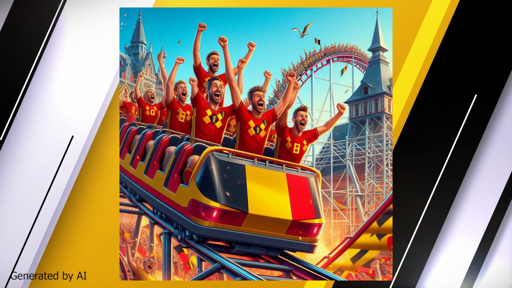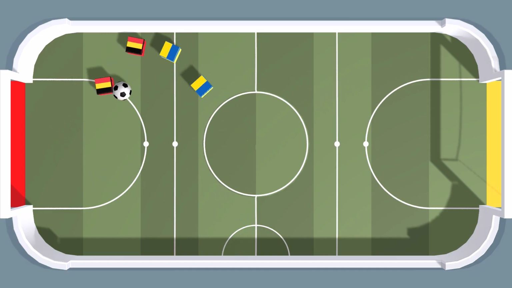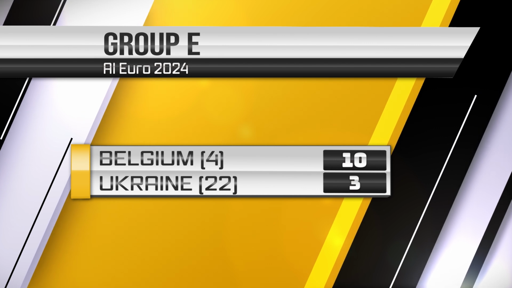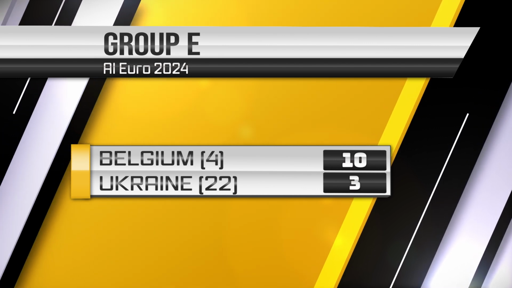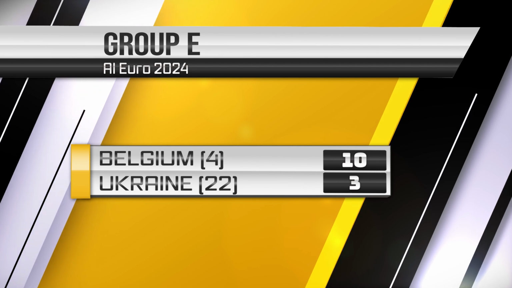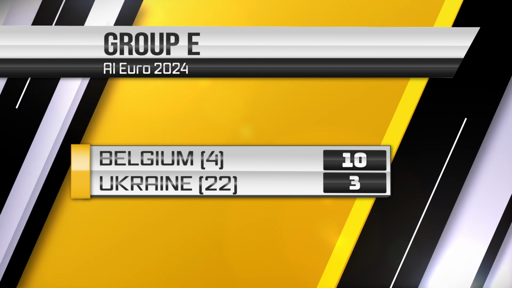Oh, an attack from Ukraine that ended up in his own goal. A powerful shot which got bounced off the Belgium defender and into the Ukrainian goal. Well, it was a one-sided game. Belgium was commanding from the start till the end. Ukraine never looked like challenging Belgium at all. And in the end, Belgium 10, Ukraine 3.